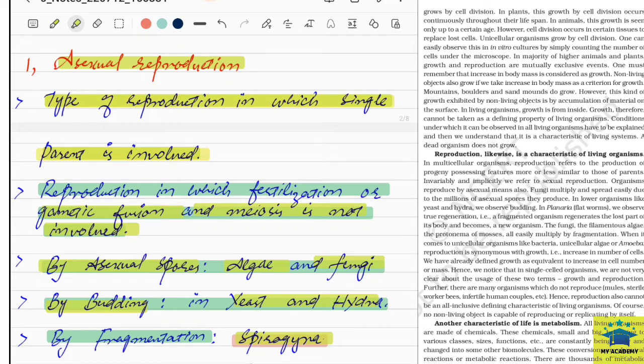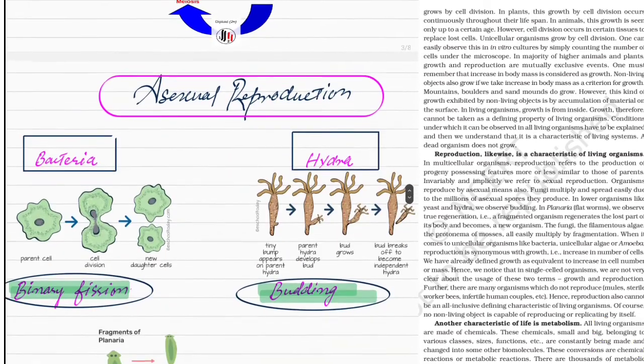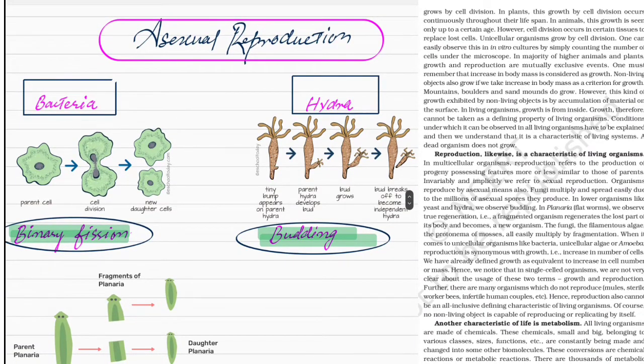So I'll show you here. Yes. In the case of bacteria, we have binary fission. That means the bacteria can reproduce through binary fission. This is the parent bacteria. Cell division takes place, and this cell divides into two daughter cells. That means from a single parent, two new daughter cells are formed. This process is called binary fission and takes place in bacteria. Got it? I hope you are getting it. So this is asexual reproduction.